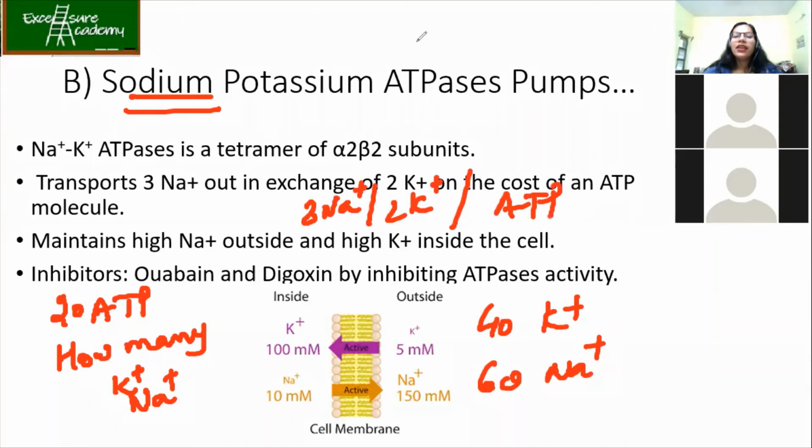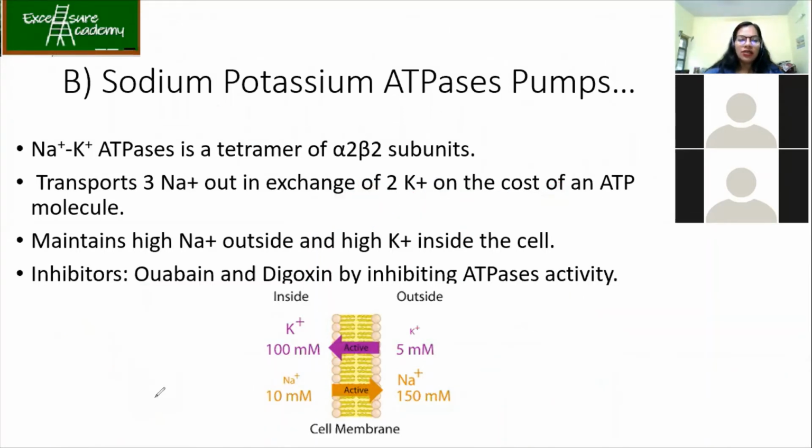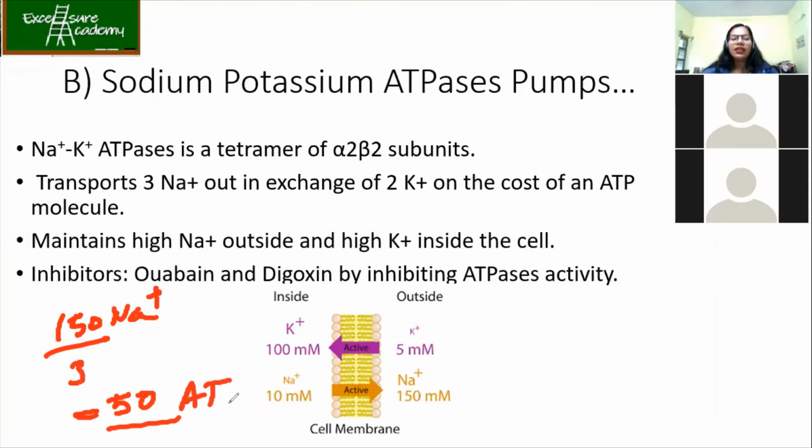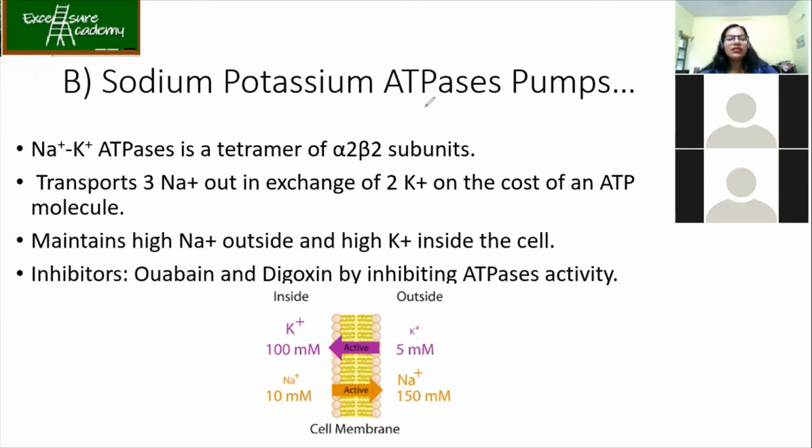Okay, very good. So if suppose in the exam it is given that 150 Na plus is transported, you can calculate how many K plus and how many ATP molecules, right? It will be divided by 3 in the case of Na plus. So you get how much? 50. So 50 ATP, so that means it will be 100 K plus. Clear? So in any way around you are able to calculate. Okay, good. Now the function of these Na plus K plus ATPases is to maintain high Na plus outside and high K plus inside. So this is what that figure is all about.